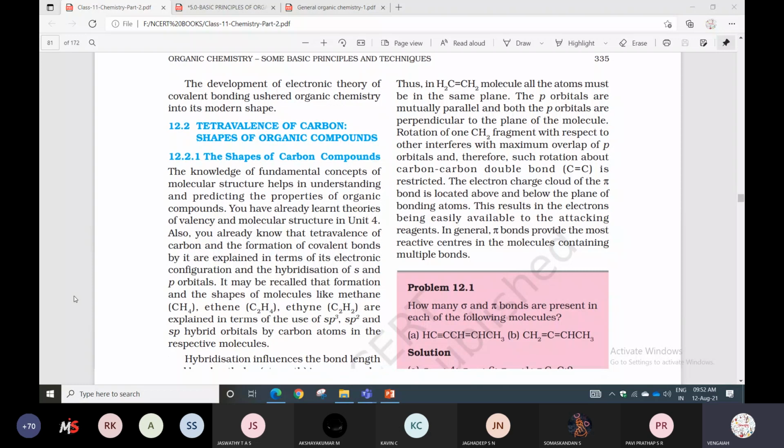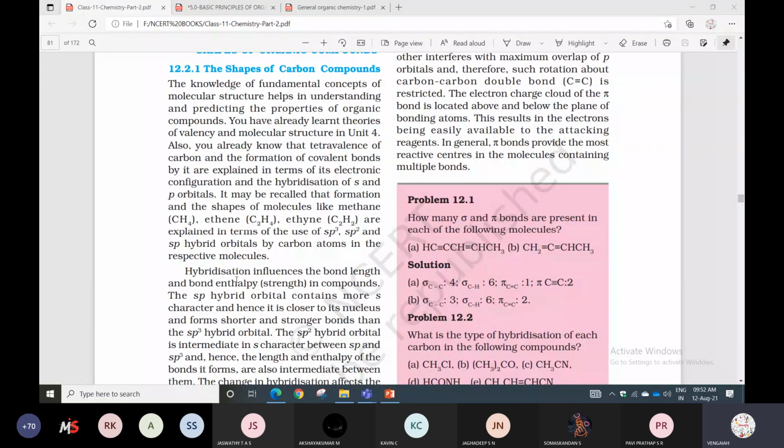Hybridization. What is the meaning of hybridization? The intermixing of atomic orbitals. So already you know atomic orbitals. What is there? s, p, d orbitals will be there. That is normal atomic orbitals. When they intermix with each other, s orbital and p orbital will intermix, and s, p and d also. So when atomic orbitals intermix, they will form hybrid orbitals.